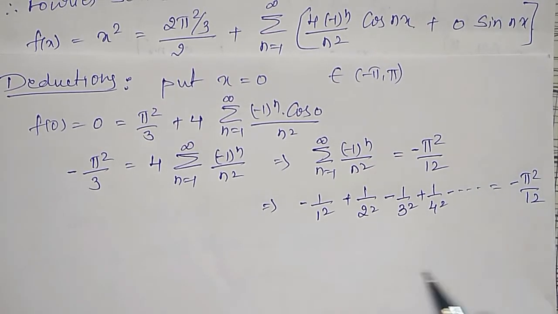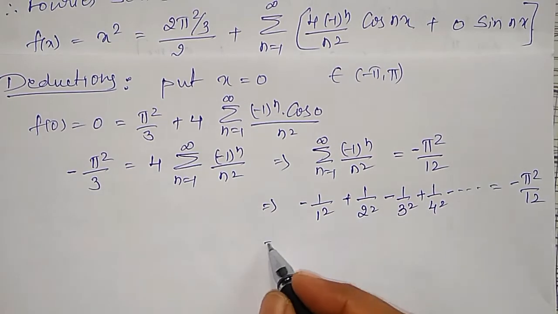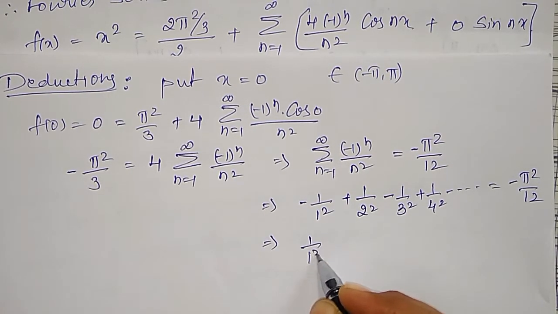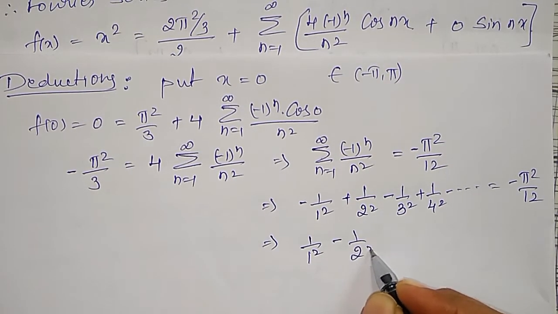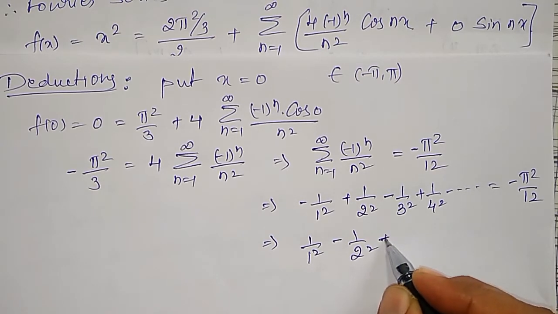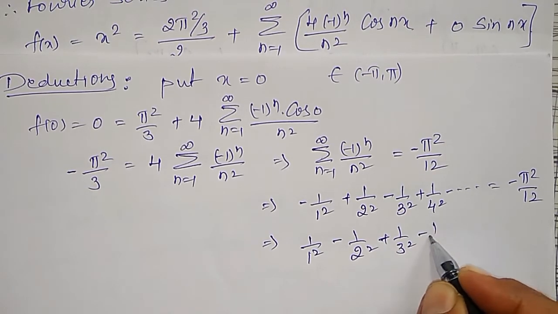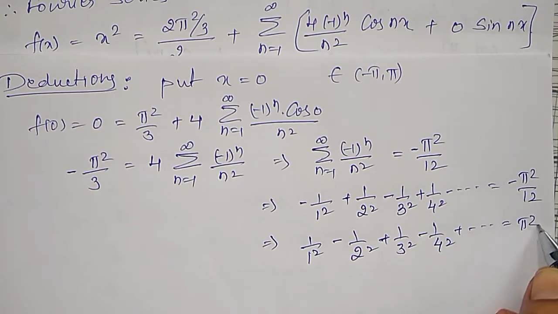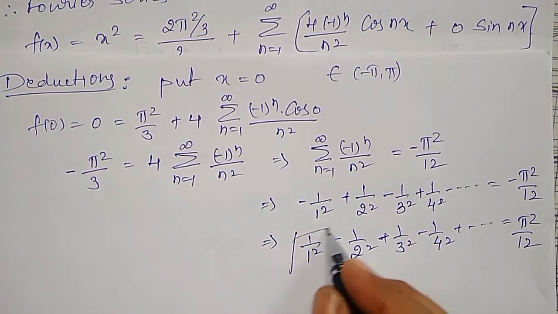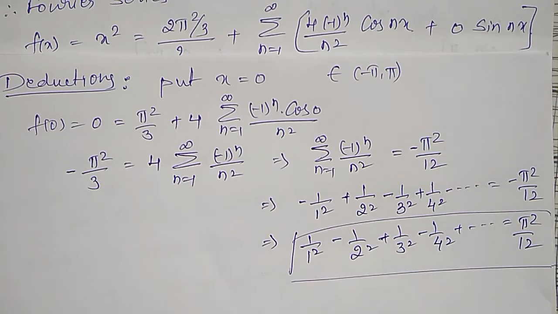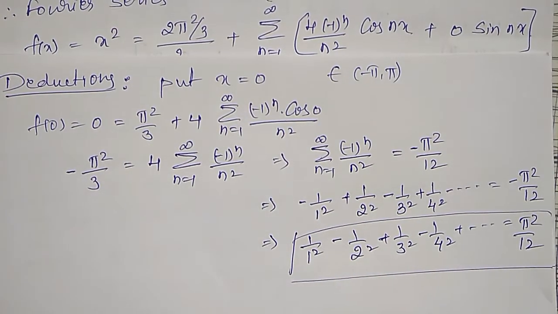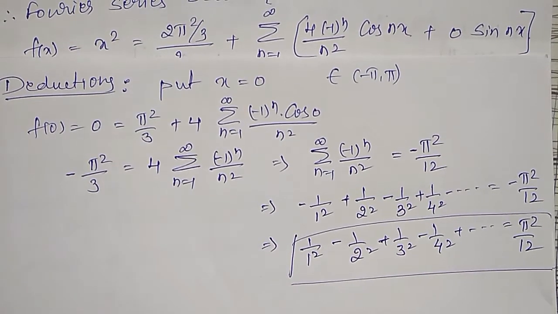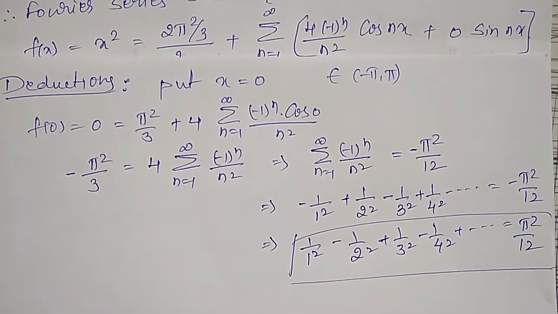Multiplying both sides by minus, I am going to get 1 by 1 square minus 1 by 2 square plus 1 by 3 square minus 1 by 4 square plus so on equal to pi square by 12. I am multiplying both sides by minus. To take the next deduction, let me put x equal to say pi.